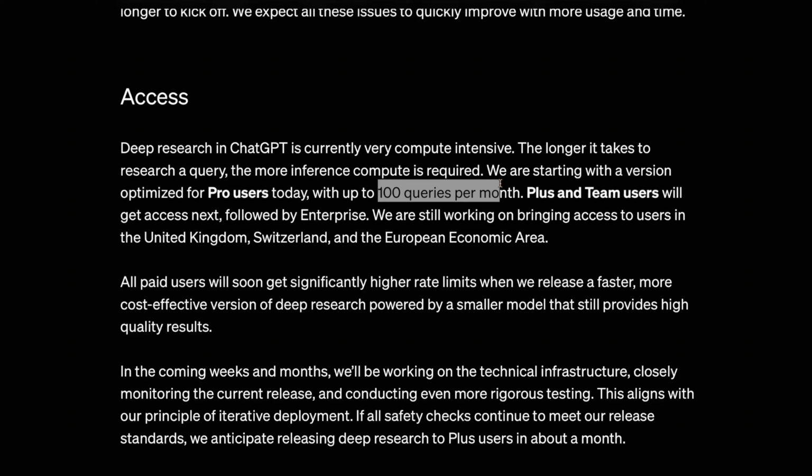And I do think that the reason behind is the O3 model and the level of research it is doing. So the input tokens I think will be very high, because it takes 30 minutes and goes up to 20 to 30 pages. But this does scare me about the release of O3 model. I don't know what pricing model they will come up with, and they are saying that Plus and Team users will be getting this, and I don't know what will be the usage limits. But they have said that they will soon give significantly higher rate limits when they will switch to a smaller model that provides high quality results.